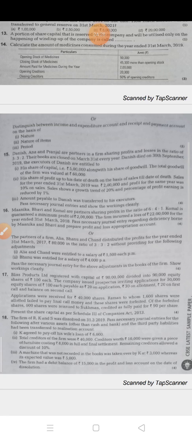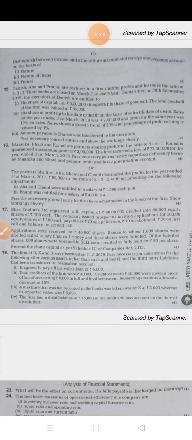It means 20,000 for the full year. But here it is given sales show a growth trend of 20% and percentage of profit earned is reduced by 1%. So here you have to calculate in this way. Wait, I am telling you, I am doing the calculation.